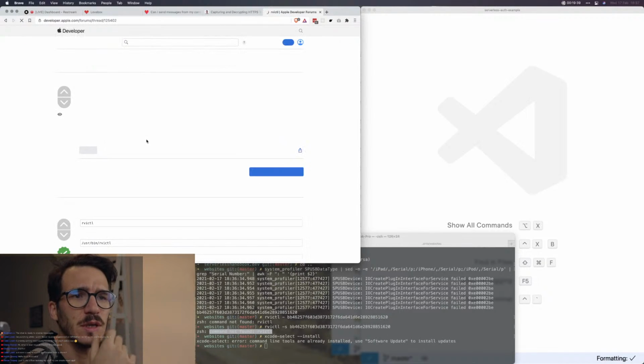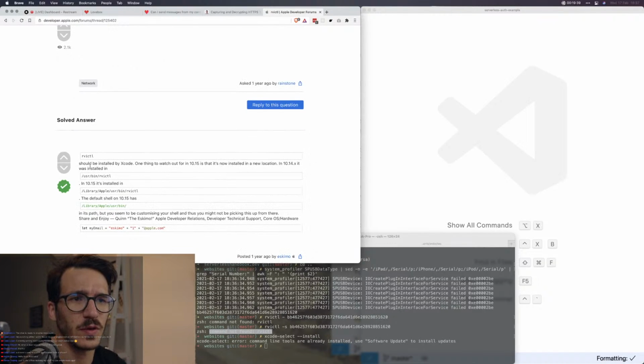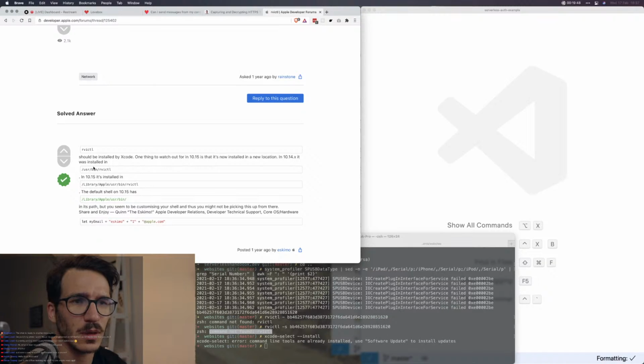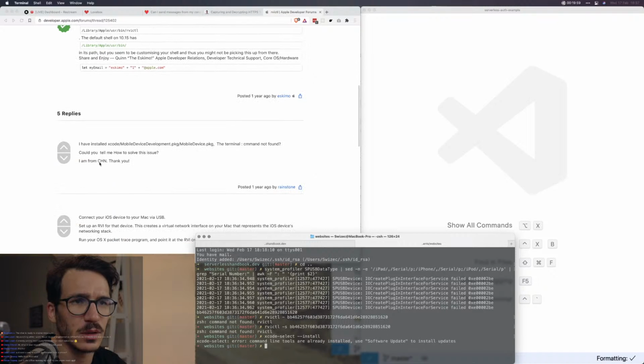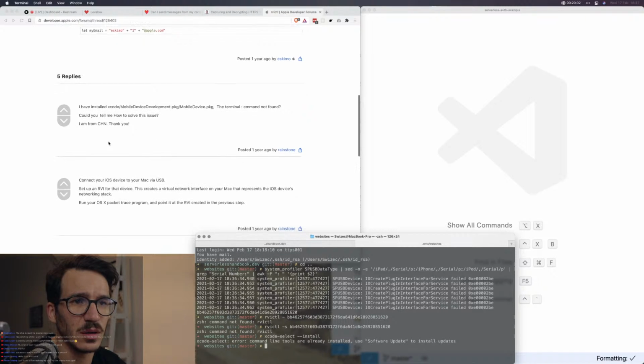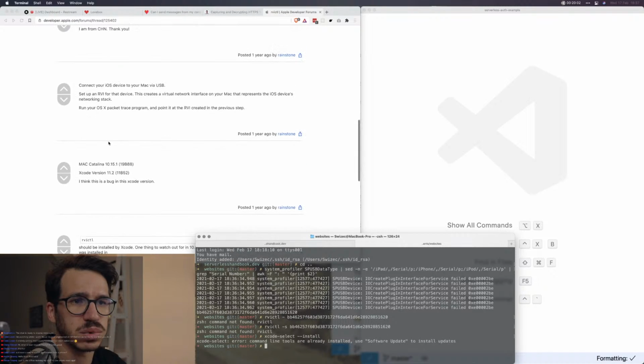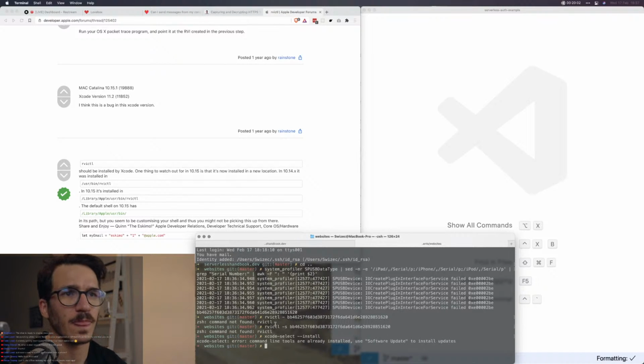Okay, so RVICTL command not found should be installed by Xcode. Library should now be installed in a new location. Okay. So what is my Xcode version?